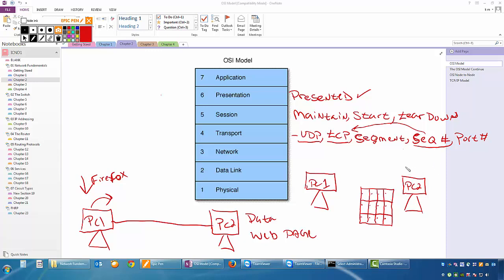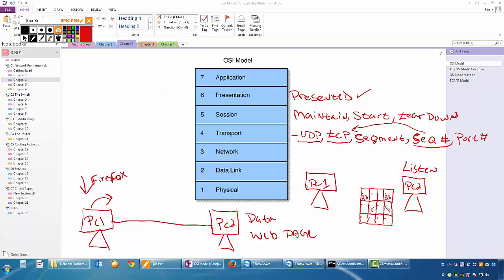Now, PC2 is going to be listening at each one of these doors. He's going to have his ear up to them. PC2 gets to define what port numbers or what doors he's allowed to listen on. So PC2 will say, I'm going to listen on door 23, on door 15, and on door 33.